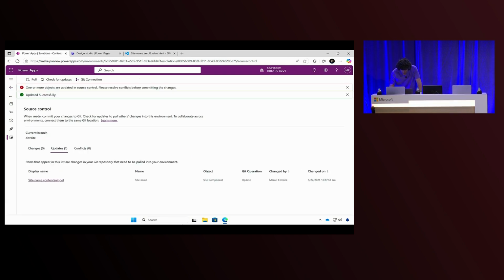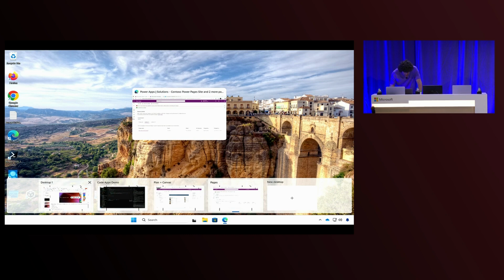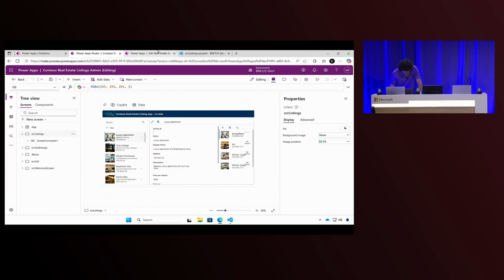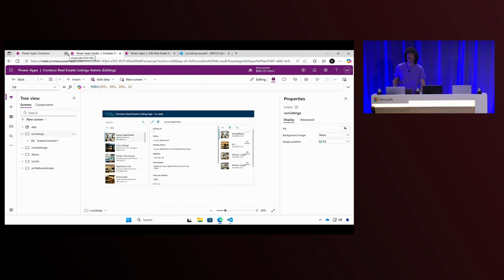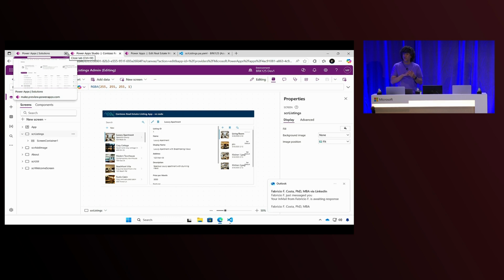OK? Let me go back here to the plan, and we will quickly review what we have done. So basically, we saw that makers and everybody actually start with a plan. So you have choices. You can create multiple technologies, but there is always code underneath, right? This code is represented as solutions. That's how we work with the solutions. That's what we can commit. And now that we have that, we can go ahead and test, and we can deploy as well.